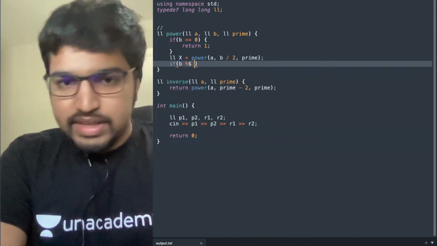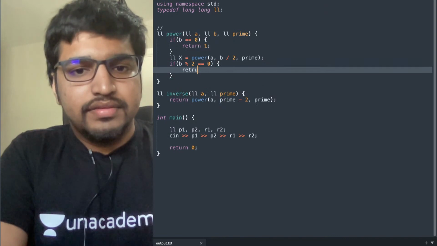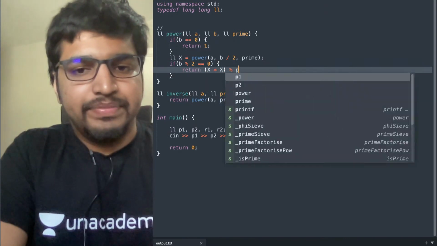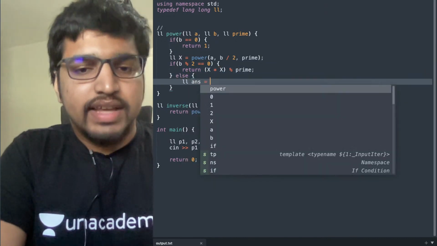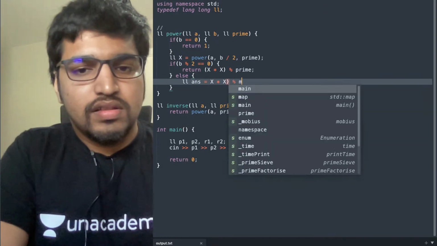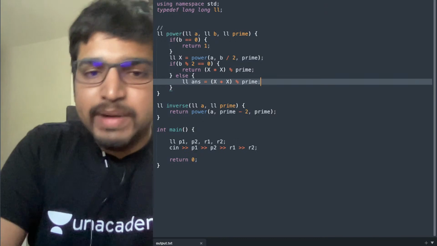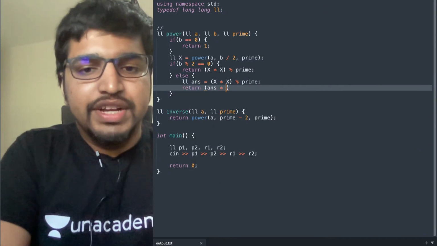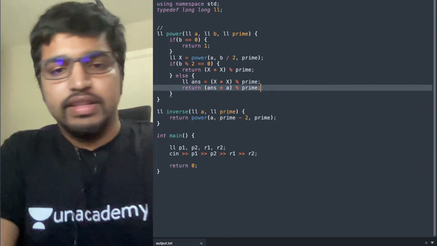Now, if b is even, return x into x modulo prime. Else, answer equals x into x, and since b is odd, we just multiply by a: return answer into a modulo prime. This is straightforward.